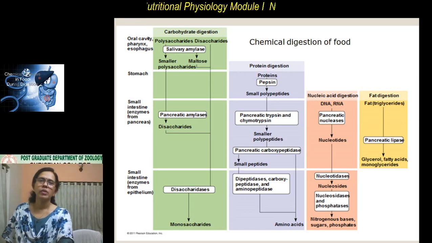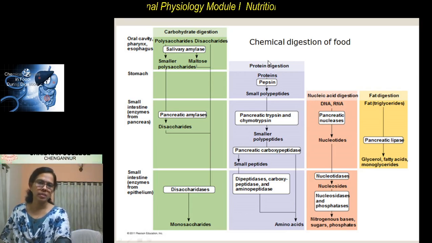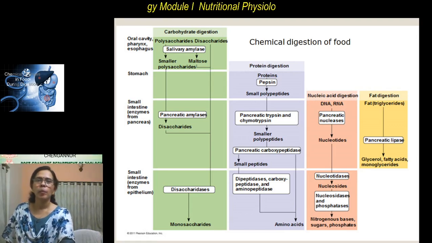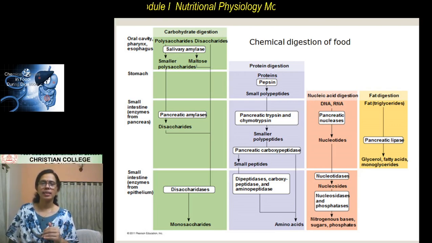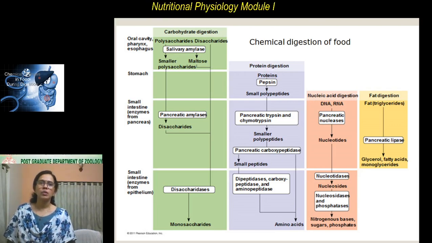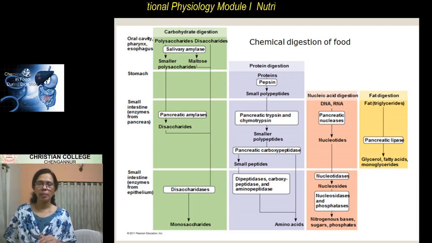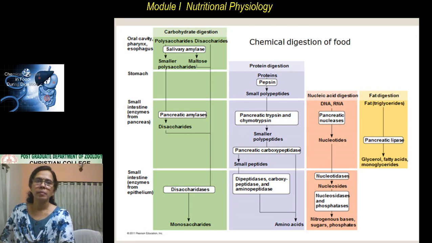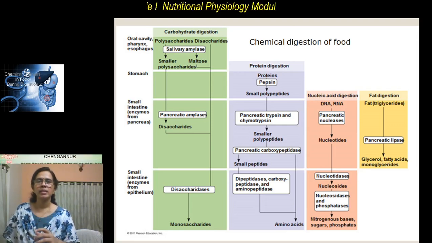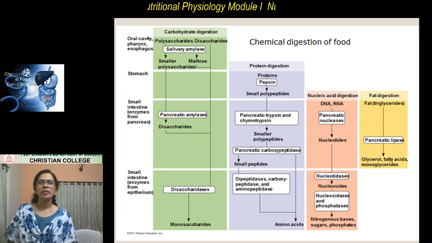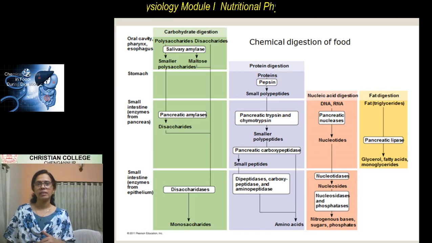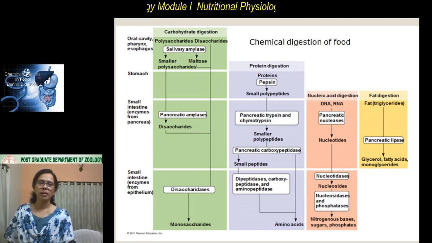Now, the second major category of food, the proteins. The proteins are polypeptides. Now, the polypeptides are digested inside the stomach. So, nothing happens to proteins inside the buccal cavity. The digestion of proteins takes place inside the stomach. Now, the digestive juice that is secreted inside the stomach is called the gastric juice. Gastric juice is secreted by the gastric glands which are present in the wall of the stomach.